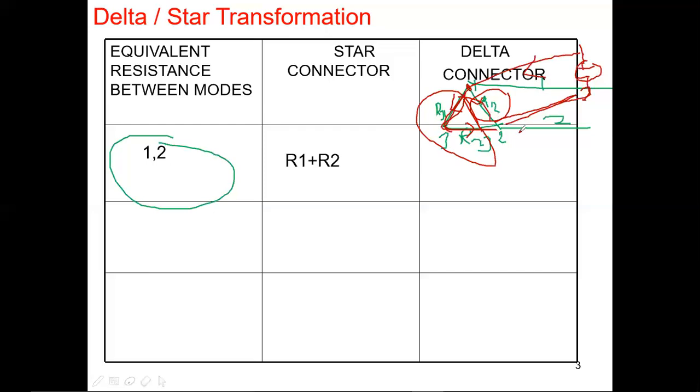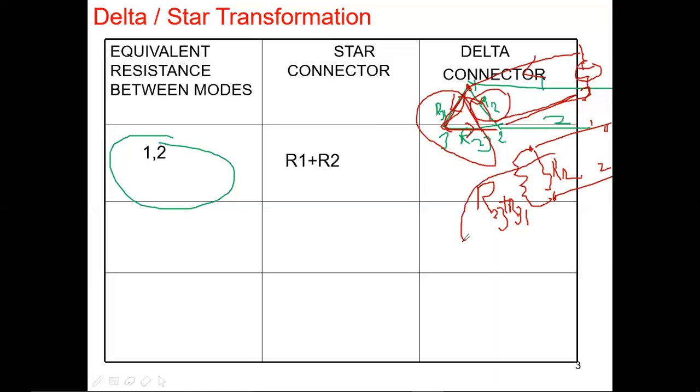So how do I redraw the circuit? Same connection, 1, 2 and 3. Instead of drawing 3, I remove it by adding these two resistances, because the same current flows through this complete branch. That value will be R23 plus R31. These are in series, and they are parallel to R12. Hence, now find the equivalent resistance between 1 and 2.